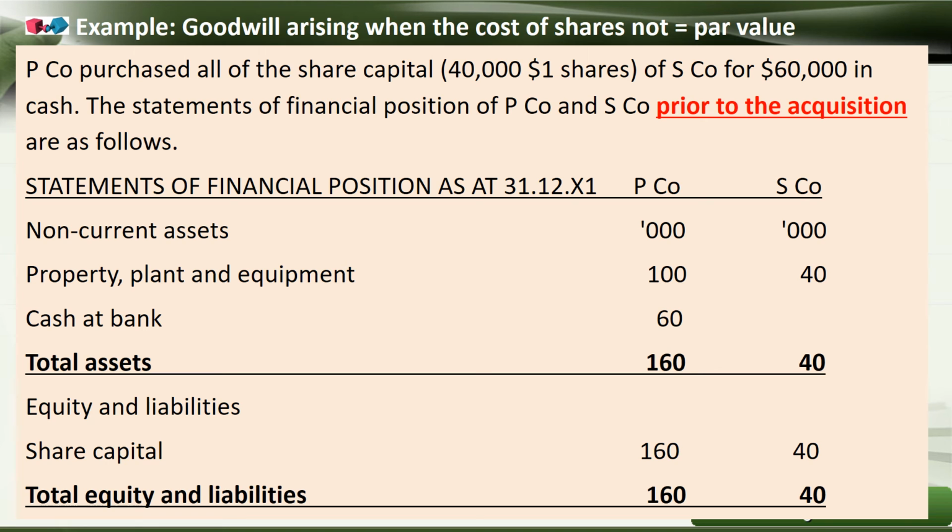Keep that in mind. If you see the statement given here, the parent company property, plant and equipment is 100,000 and the subsidiary's is 40,000, and then cash at bank with the parent company is 60,000. So total assets, and then equity and liabilities: share capital is 160,000 for the parent company and 40,000 for the subsidiary company. So the balance sheets are there.